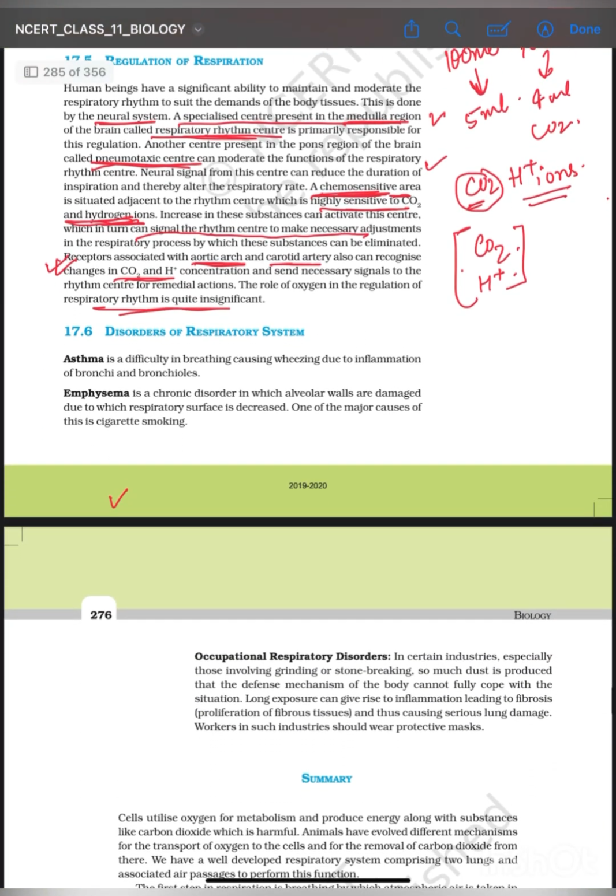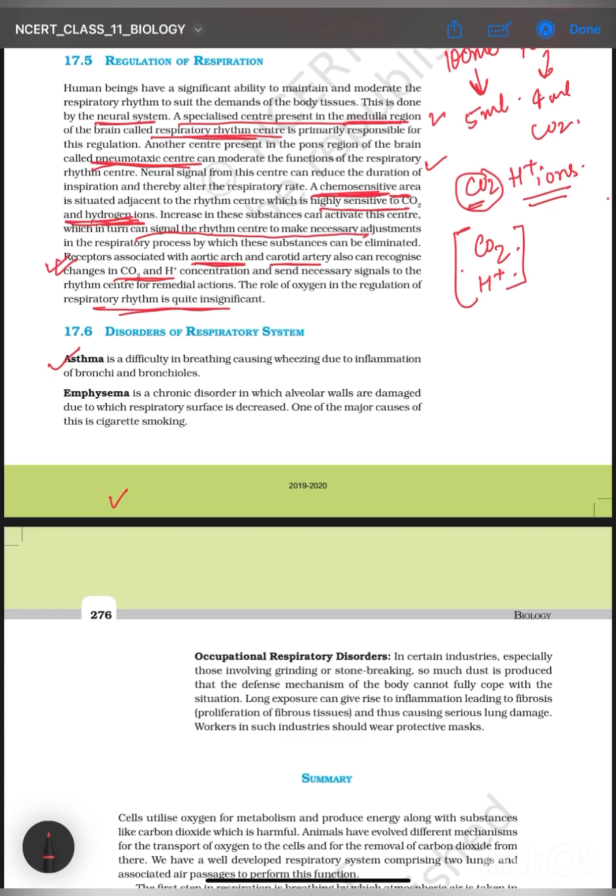Now disorders, the last topic we have is disorders of respiratory system. What are the disorders of respiratory system? There are many. We'll read about 3. First is asthma. Asthma is difficulty in breathing. I do have asthma, so I know this is a very very problematic kind of disorder. Not a disease, but it is a disorder.